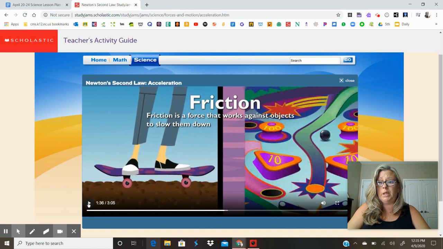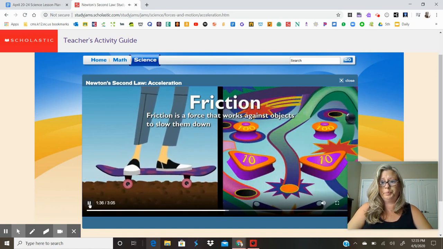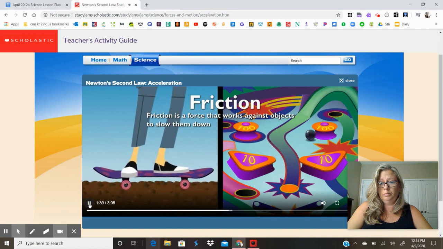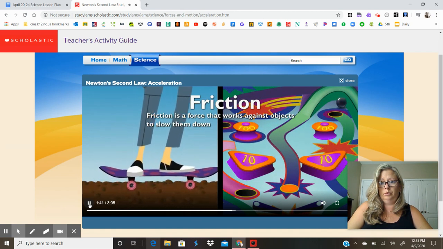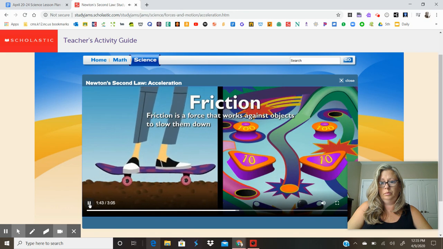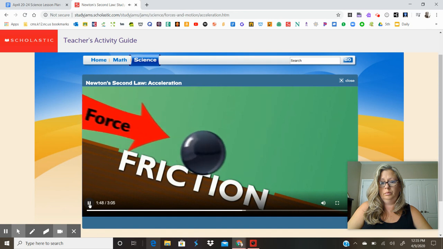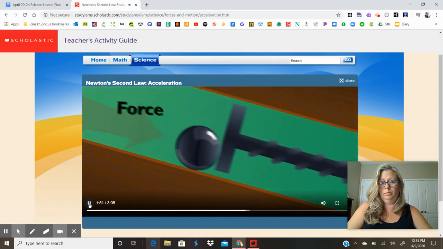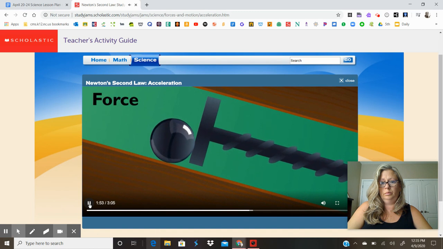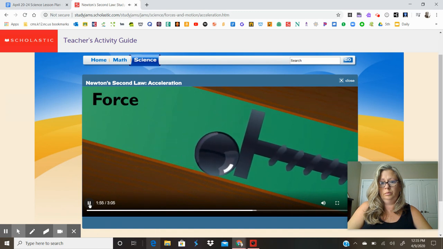Whereas friction is literally a force that acts on other objects. So the definition up here says a force that works against objects to slow them down. Remember, matter rubs against matter and it slows them down. When the pinball is slowing down as it rubs against the wood on the flat parts, those are both examples of friction and how it slows things down. So, if inertia keeps things steady, what gets them moving in the first place? To get something moving, we need force. To start, the ball is sitting still, waiting to be rocketed into the game.